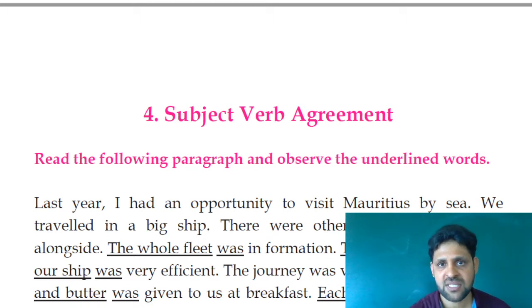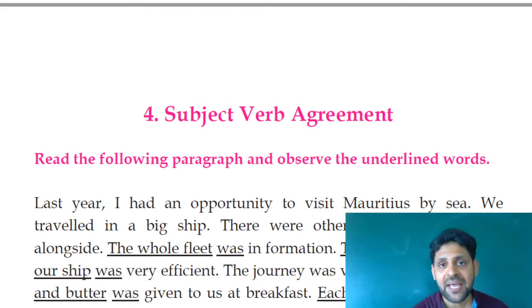Raju walks. Raju sings. Raju plays. Raju eats. Have you understood? And a plural subject must take a plural verb. Instead of Raju, I can use Raju and Rahim play in the garden. Raju and Rahim walk in the garden.